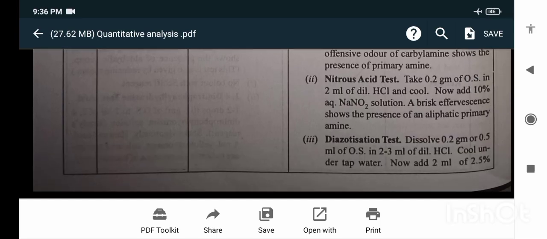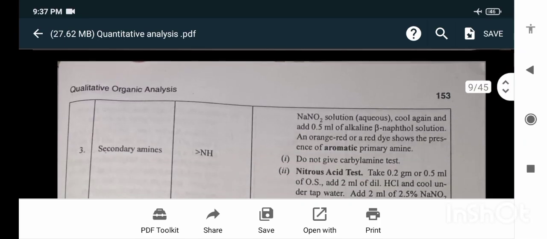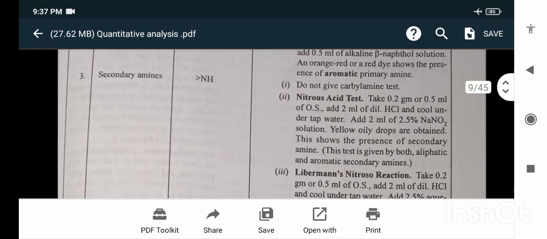Diazotization test: dissolve 0.2 gram or 0.5 ml of the original substance in 2 to 3 ml of dilute HCl. Cool under the tap water. Now add 2 ml of 2.5% NaNO2 solution and again cool, and add 0.5 ml of alkaline beta-naphthol solution. An orange or red dye shows the presence of aromatic primary amine. Secondary amines do not give the carbylamine test.